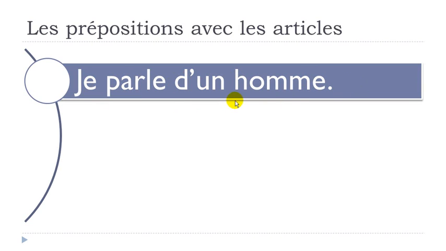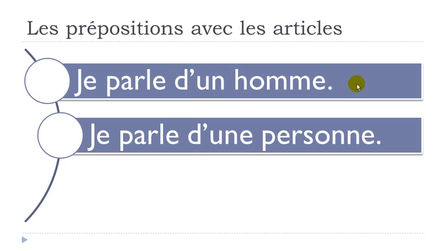All right, but then the thing is that no major modification will be done because you just keep your de. Well, the e needs to disappear, but then still you've got your article. Okay, je parle d'une personne. Une personne, a person. Je parle d'une personne. So exactly the same thing here. Nothing major happens. Only this e disappears. But that's the only thing that you should remember to do if you want to combine the two.